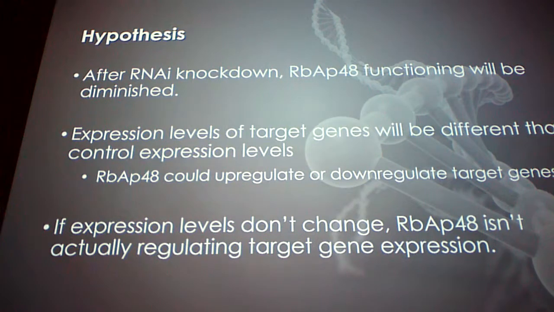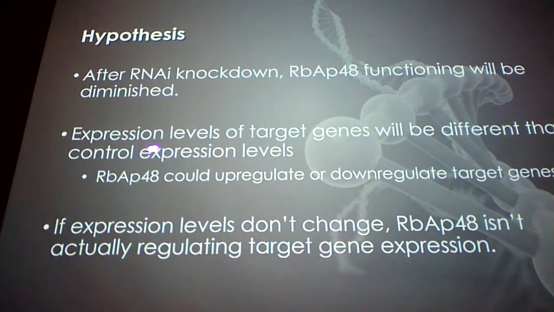So we're going to confirm our procedures using RNAi and qRT-PCR, as Daniel explained. After RNAi knockdown, RBAP48 functioning should be diminished, should be much lower. And so our qRT-PCR will be able to show us the changes in the target genes. We're going to do qRT-PCR against the target genes we're interested in and check their mRNA expression.